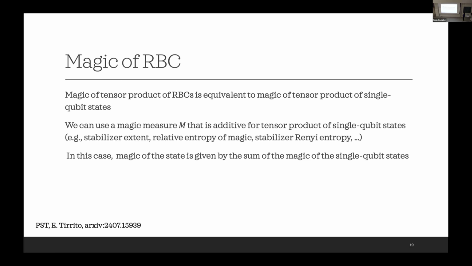For example, the stabilizer extent, relative entropy of magic, stabilizer entropy, and so on. What's interesting is that for some of these measures, like for example the stabilizer extent or relative entropy of magic, the definition itself requires optimization, so it is actually very hard to compute for large systems. But in this case, using the additivity, we can show that even for large systems, we can compute this efficiently. So using the additivity, the magic of the state is given just by the sum of the magic of the single qubit states, which correspond each to each of the Baire clusters.